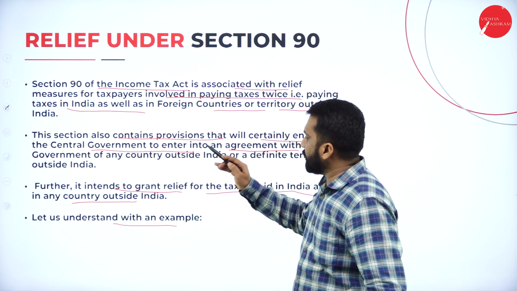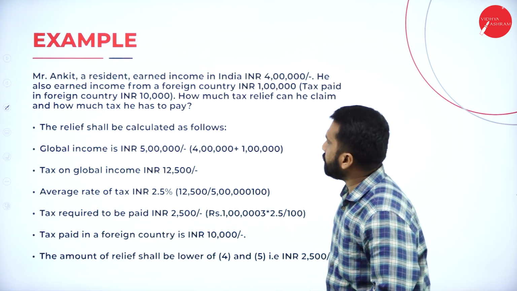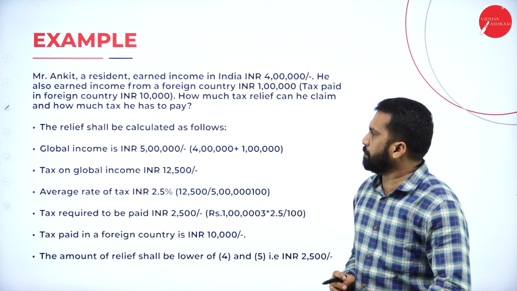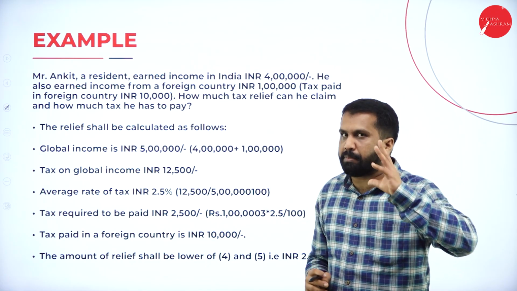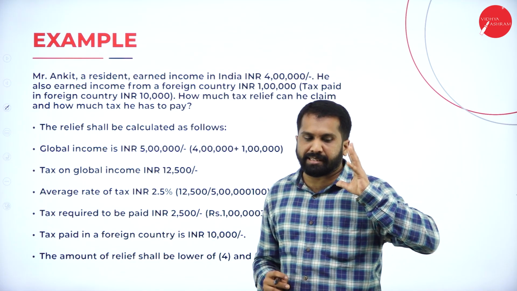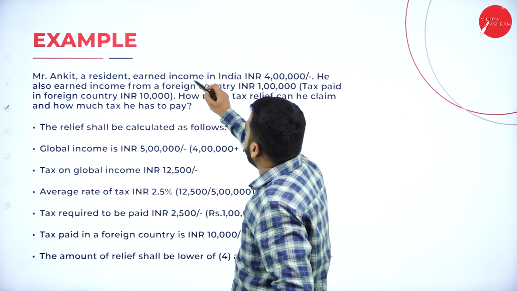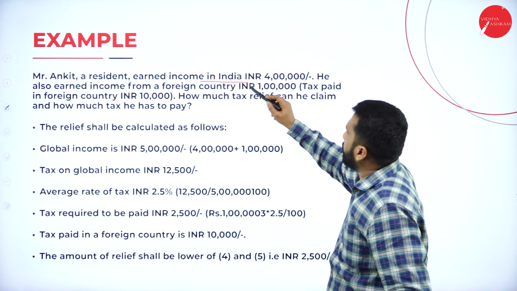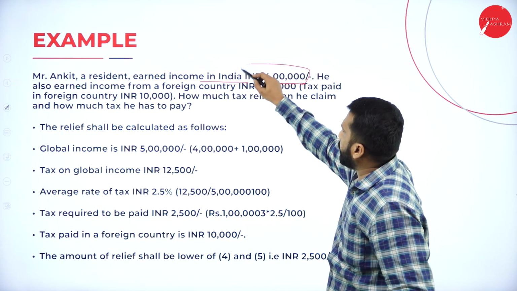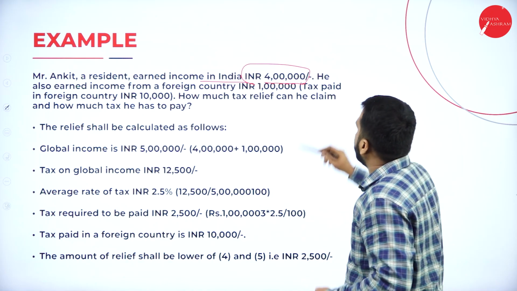Let us understand with an example. The example is very simple. Whatever I explained, keep it in your mind. Now, Mr. Ankit, a resident, earned income in India of 4 lakh.